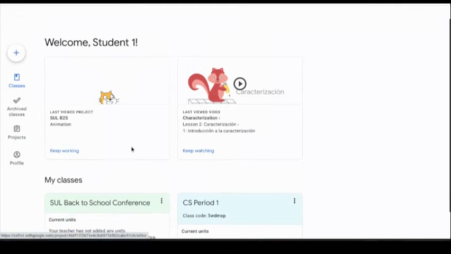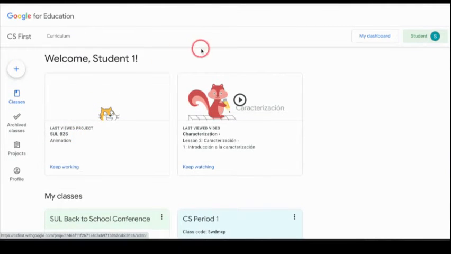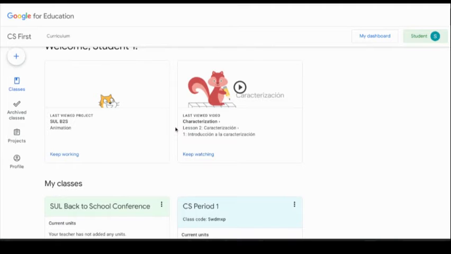Okay, so let me go over the student dashboard. So as you can see here up at the top, I'm in a student account, okay, because of my profile picture here. The dashboard button is still here, just like the teacher's dashboard, okay, and when they sign in, they see all of their classes right within this first page here, okay.